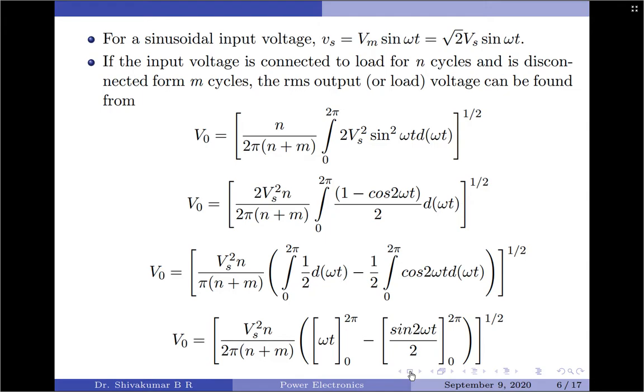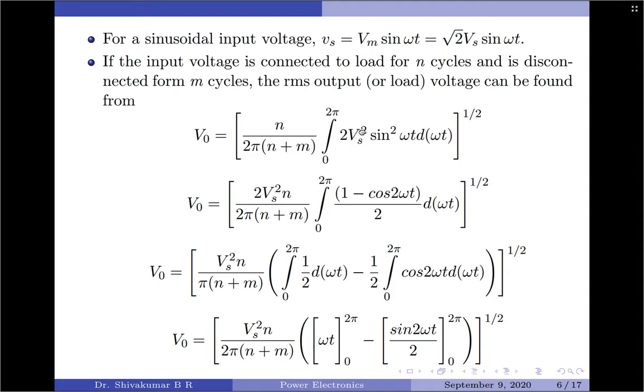Now, let us find out the equations for RMS and average values of output load voltage. If the input is connected to the load for n integral cycles and is then disconnected for the next m integral cycles, the RMS output or load voltage can be found as here. V0 equals 1 by 2 pi into n divided by n plus m integral 0 to 2 pi.